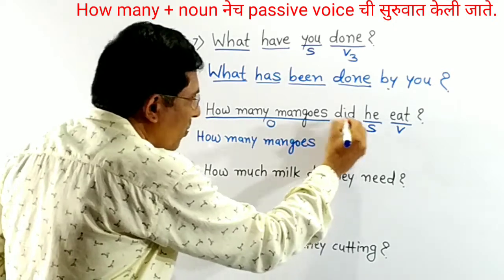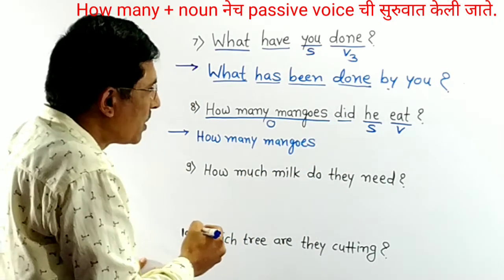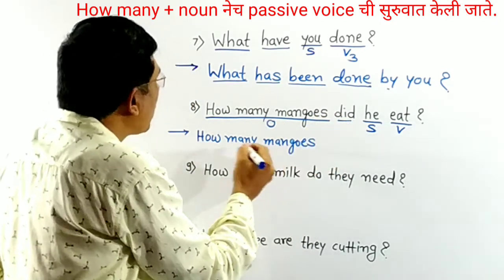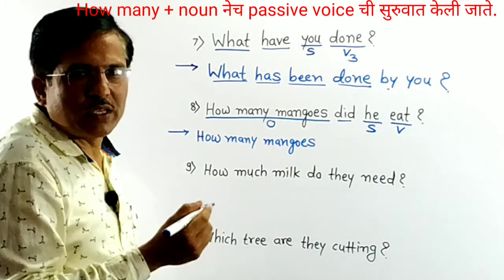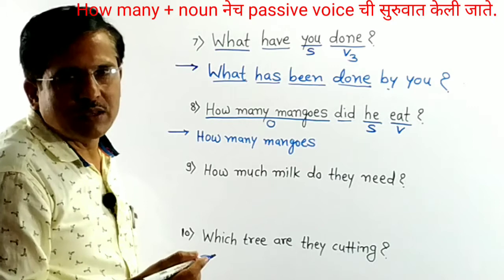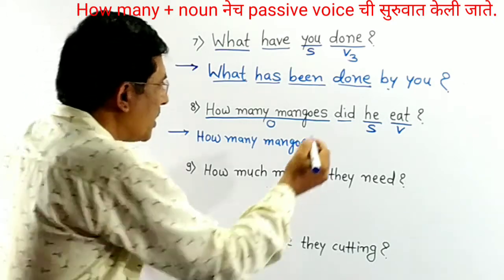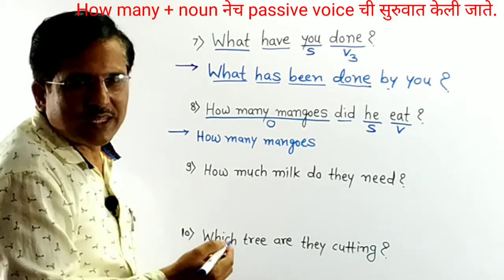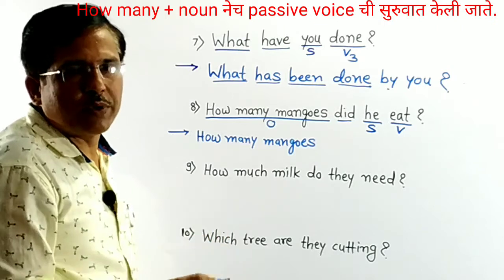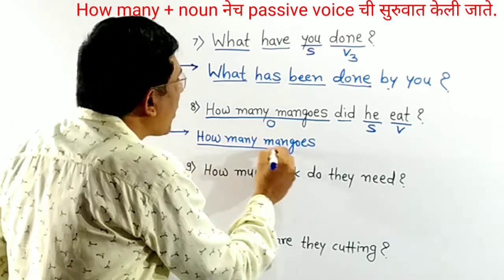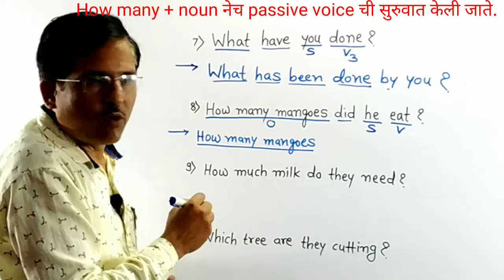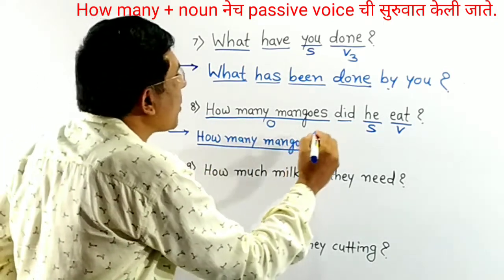Did is helping verb. Take appropriate form here for how many mangoes. Here, you know, in passive voice we replace do, does, did with forms of be. Did indicates here past tense, so use a past form of be, was or were. Here, how many mangoes, use appropriate form, suitable form for how many mangoes.